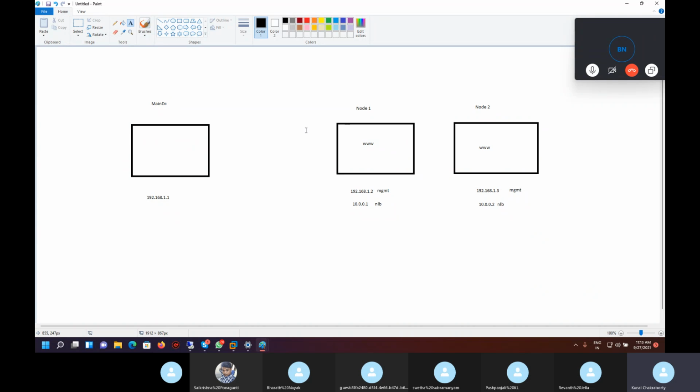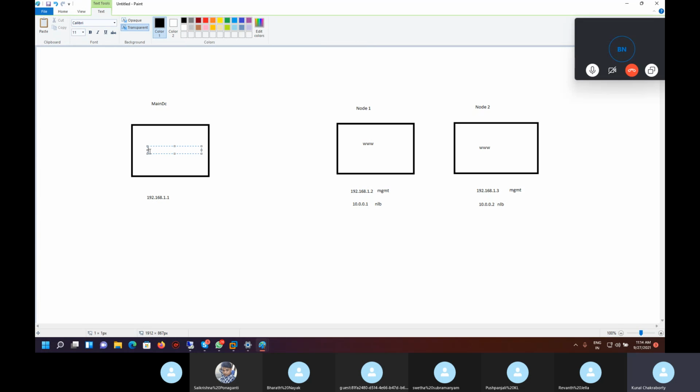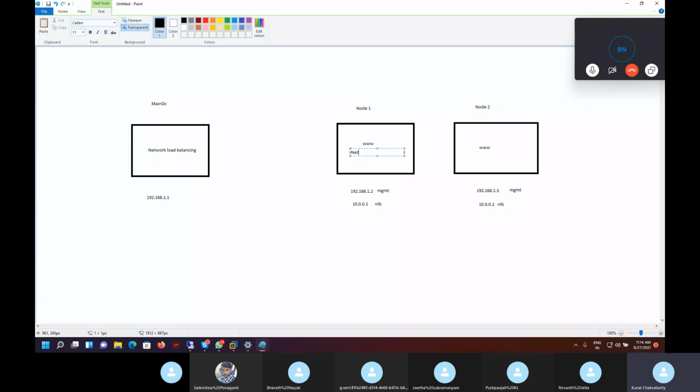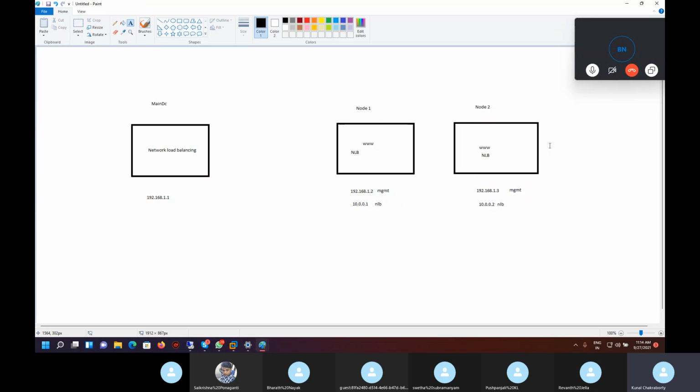Okay. Now what will happen? We need to install network load balancing in all these servers. If it is more than 2, there also you need to install.